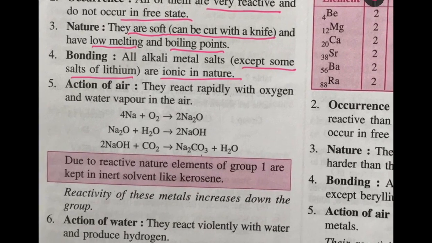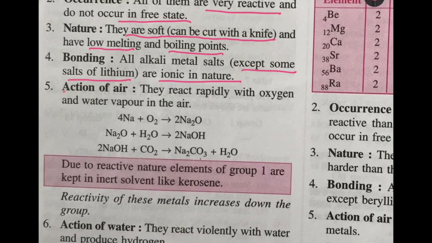Now, the action of air. In air, what do they react with? They react with oxygen and water vapor in the air. So sodium reacts with oxygen first to give sodium oxide. That sodium oxide will react with water vapor present in the air to get sodium hydroxide.